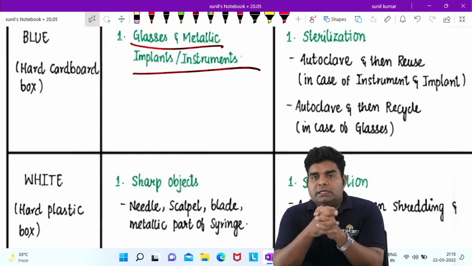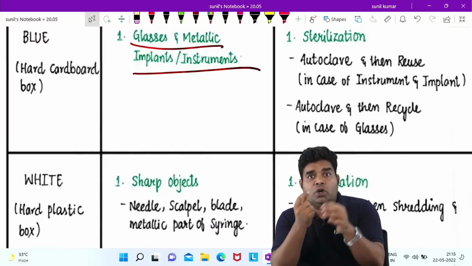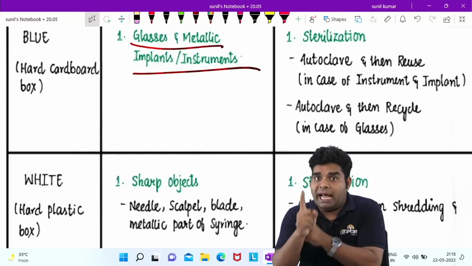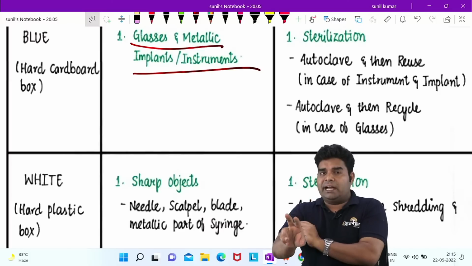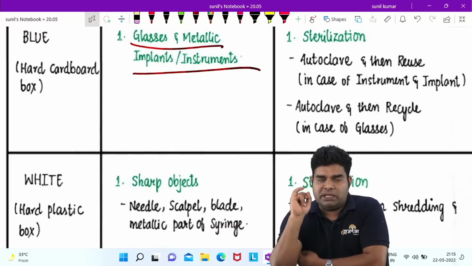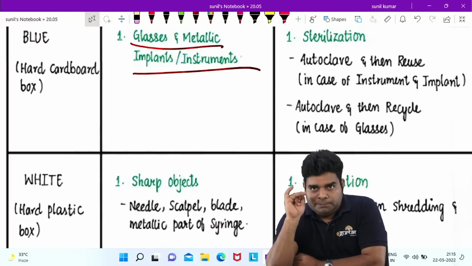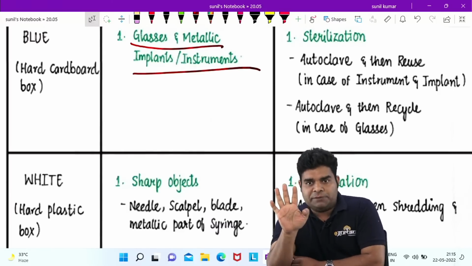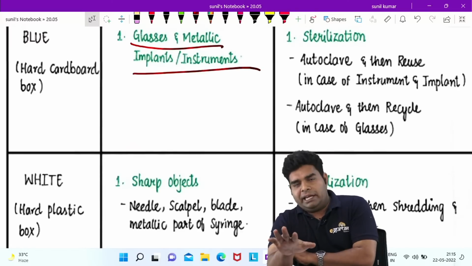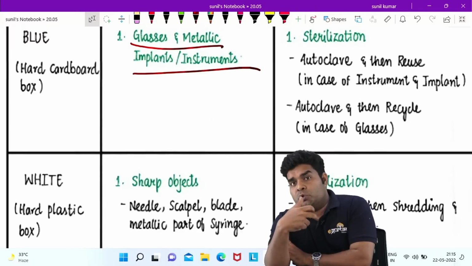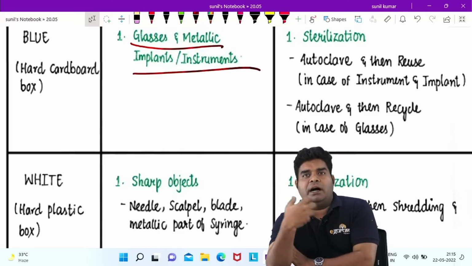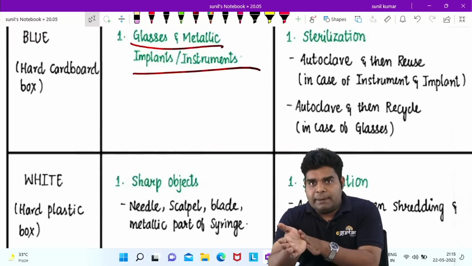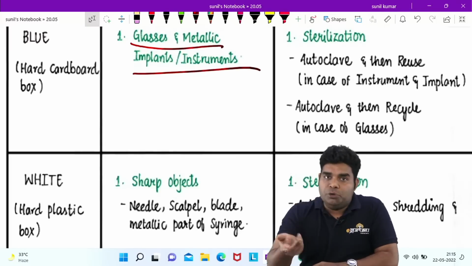So if they ask that there is a syringe with fixed needle, where will you throw it? Answer is again white, because it is written in the guideline. Syringe with fixed needle, suture, surgical blade, and scalpel: these 4 things will go in white category. Rest all usual metallic implants like pacemaker or any orthopedic implant go in blue category, where we sterilize them by autoclaving and then we reuse them.